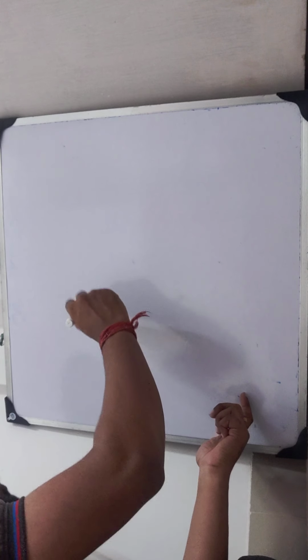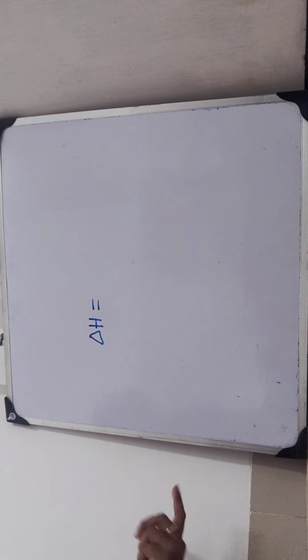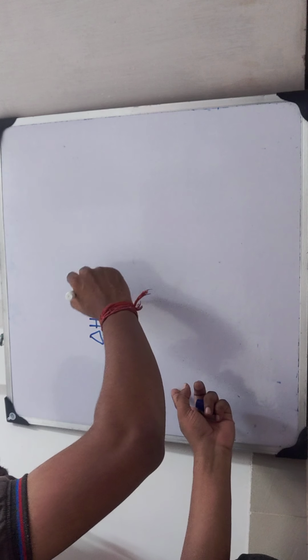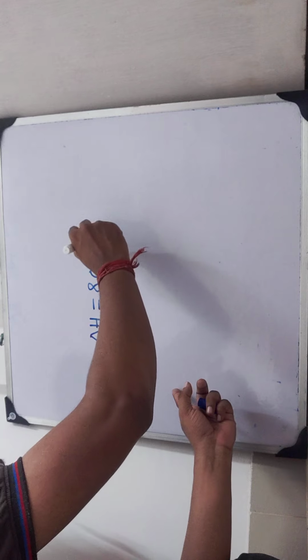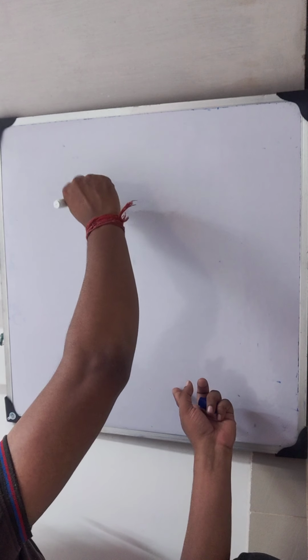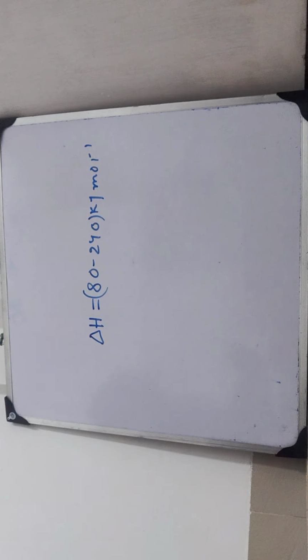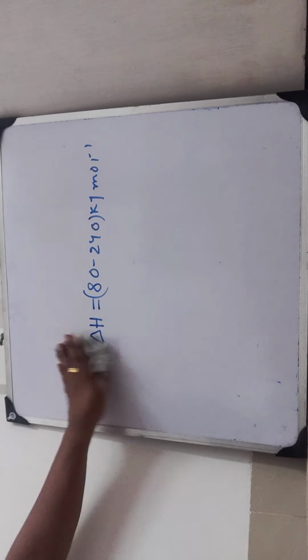Next one, enthalpy of adsorption. In case of chemisorption, the enthalpy is very high. Why? Because chemical reaction is taking place. So enthalpy of adsorption will be high, and the value of enthalpy of adsorption remains in between 80 to 240 kilojoule per mole. So here are the properties of physisorption and chemisorption. If you follow the book, you will get the difference between physisorption and chemisorption. No need to discuss it here.